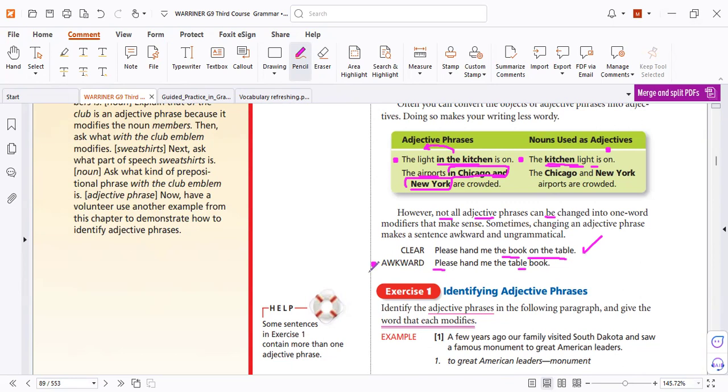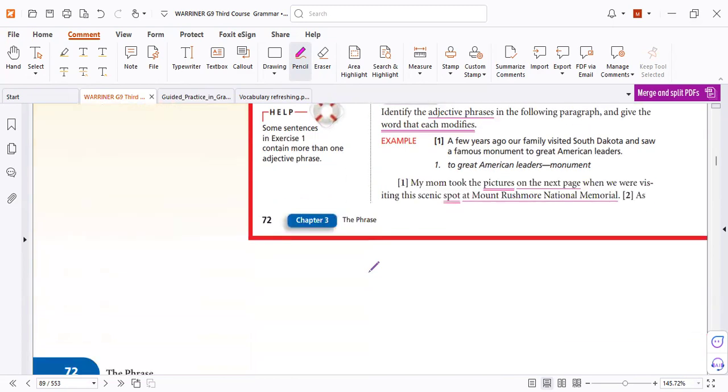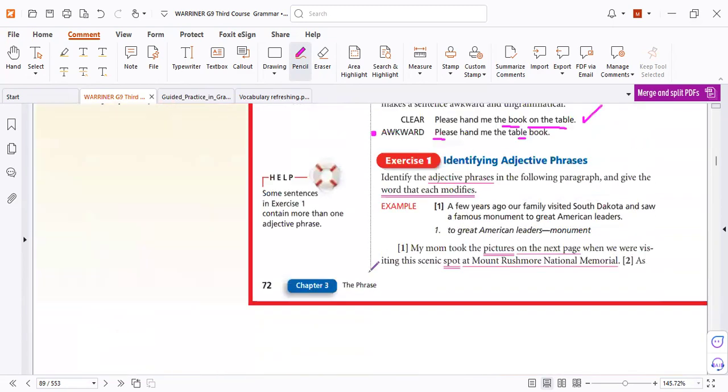Now let's go to the next. Let's find some examples in sentences like that. Our job is to find what the phrase modifies. Can you read it? Identify the adjective phrases in the following paragraph and give the word that each modifies.